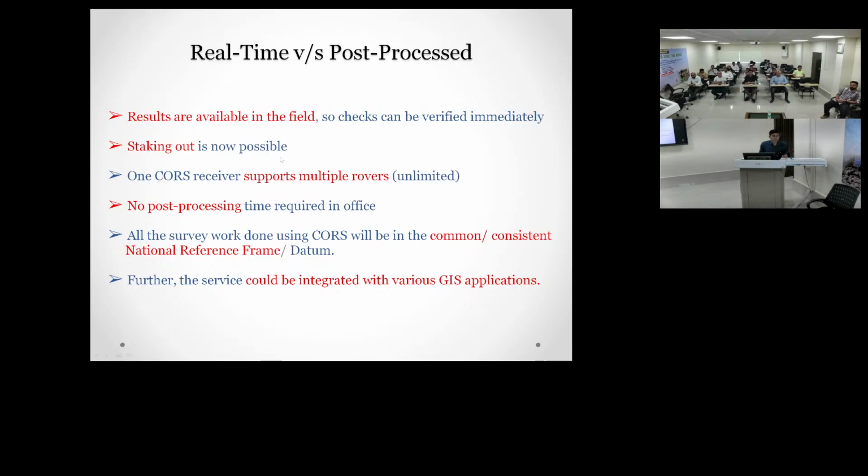Suppose you know the coordinates, you know the position of a coordinate, but you don't know where that point is on the ground. You can use that GPS to find out. It will show you, go to the right, go a little bit, 10 meters back. This way you can find out. Staking out means finding out the position of the points.